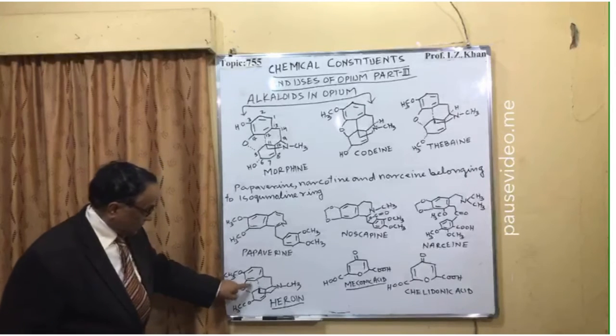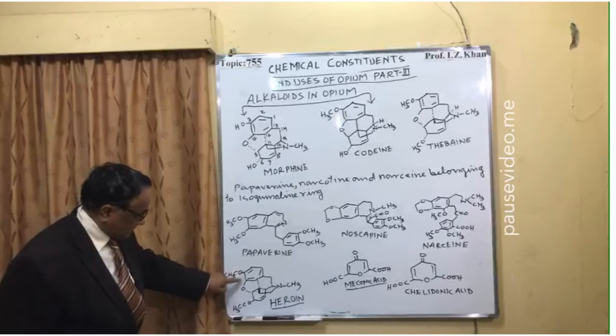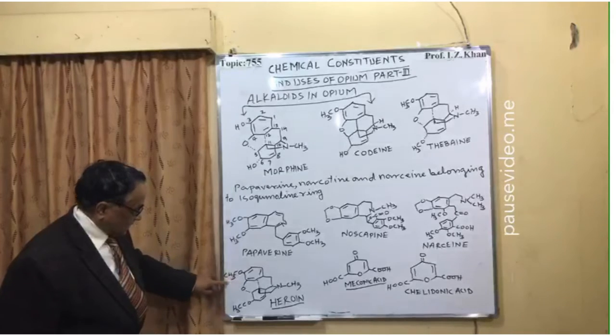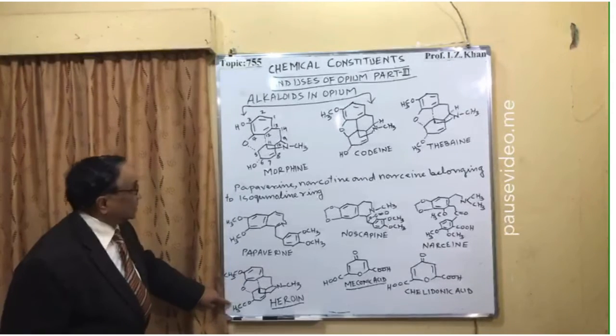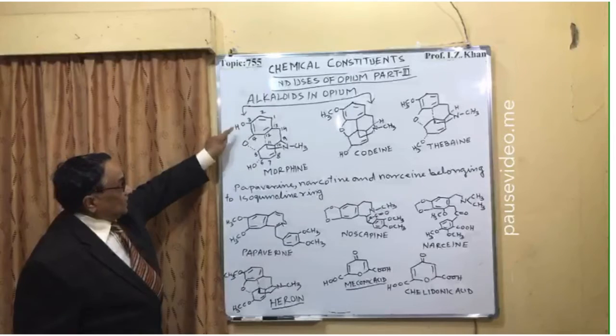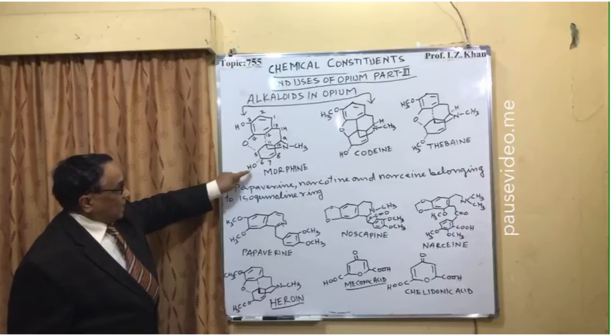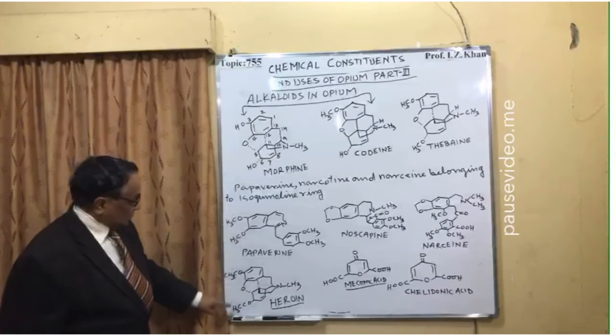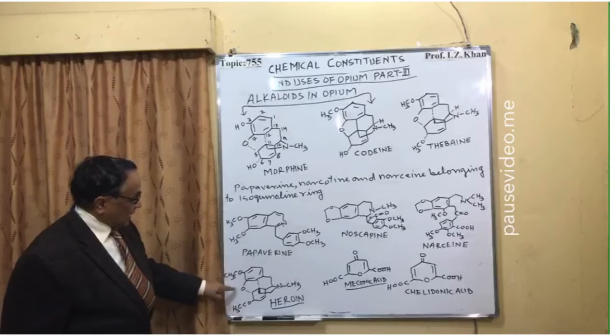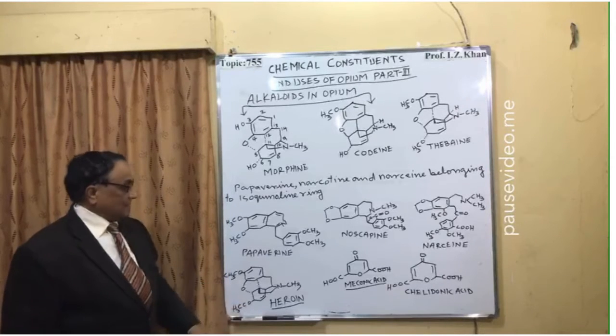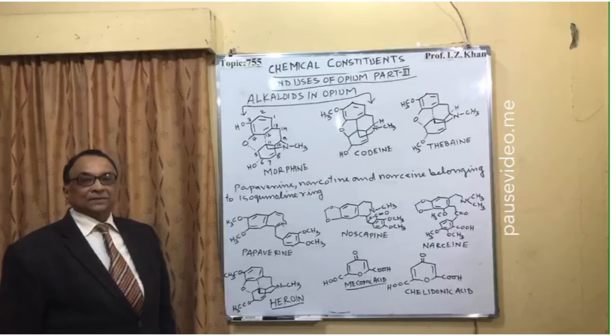This one is heroin. So what is happening in heroin? It has OCOCH3, OCOCH3, which means the phenolic group and the alcoholic hydroxy group are both changed into acetate groups, and acetylation of morphine gives heroin.